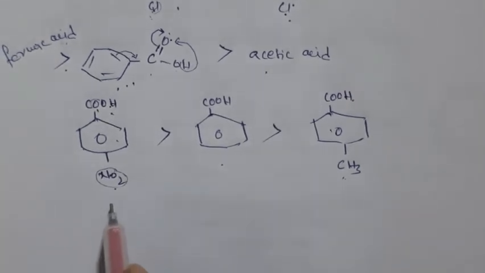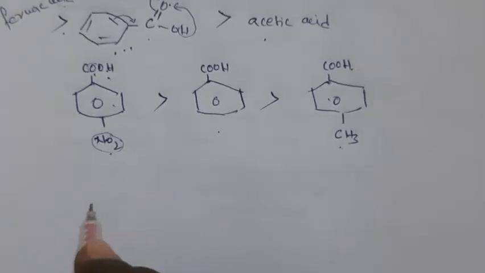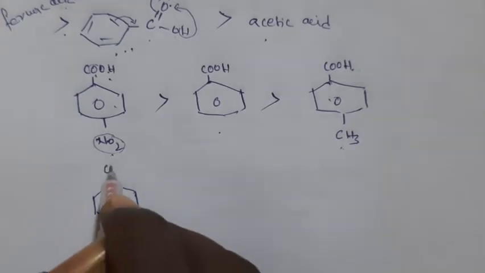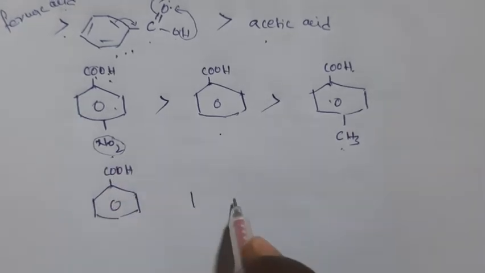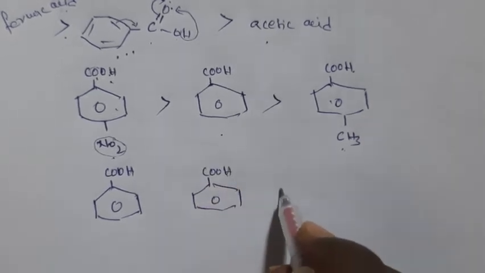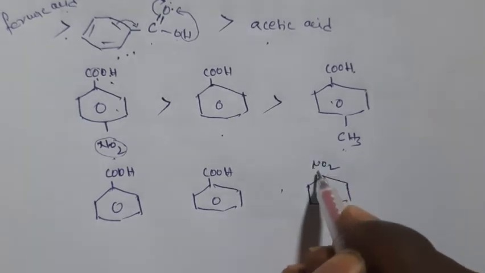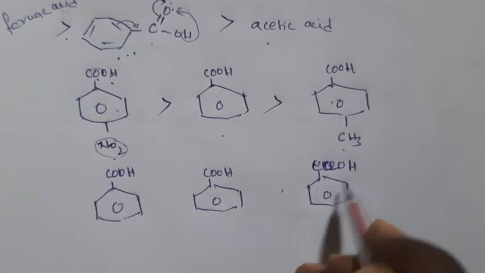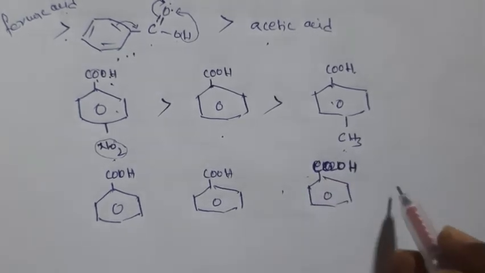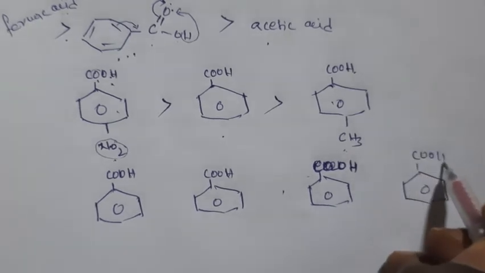if you place the same groups, suppose I am taking only the nitro group here, benzoic acid here, again one more benzoic acid, COOH, and one more benzoic acid, COOH.